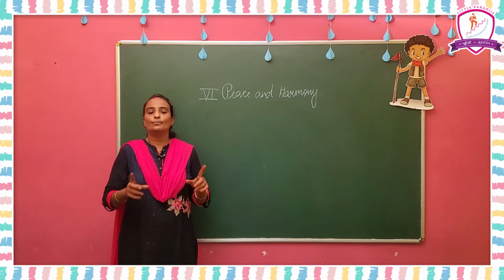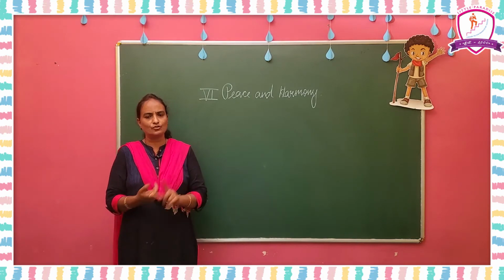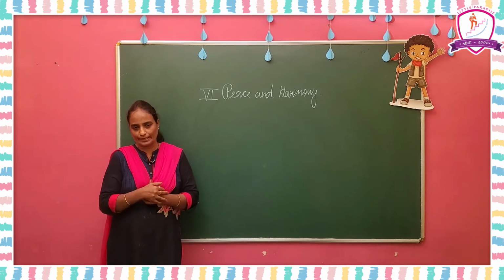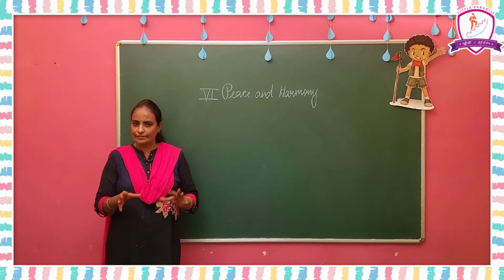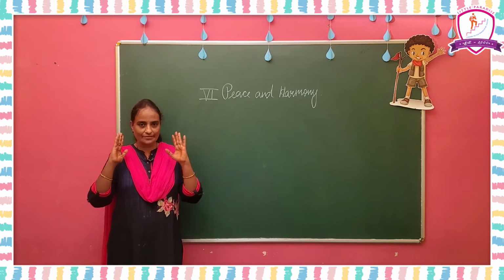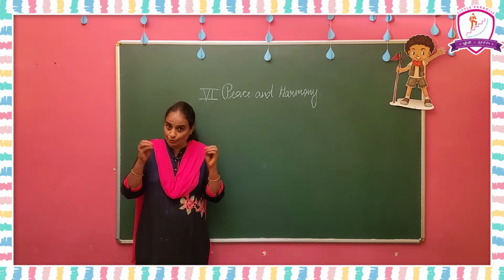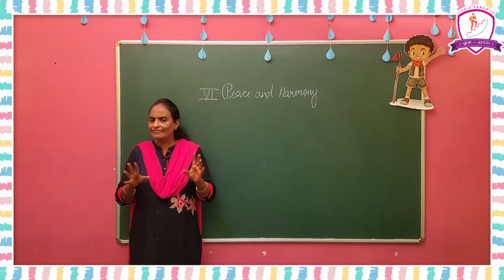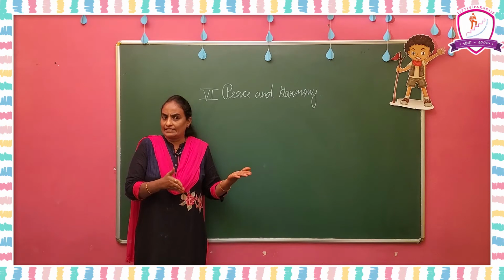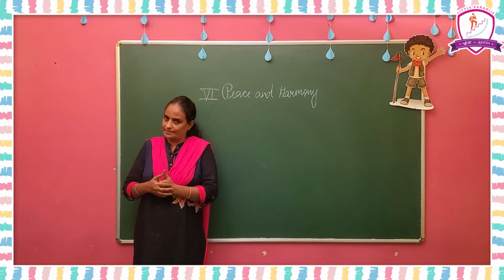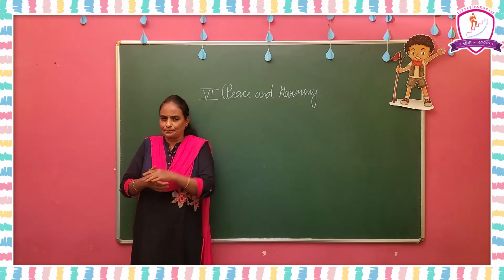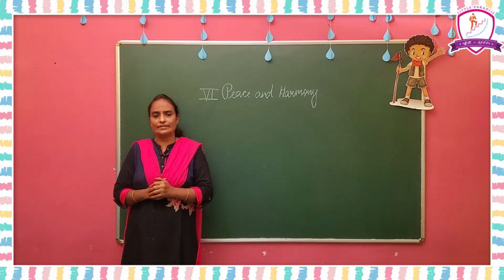Positive degree, comparative degree, superlative degree. What are these? Adjectives. First you should know what an adjective is. It describes a noun. You first fix that. After you know, then you come to the 3 forms of adjectives. What are they? Positive, comparative, superlative. What is a positive degree? Positive.